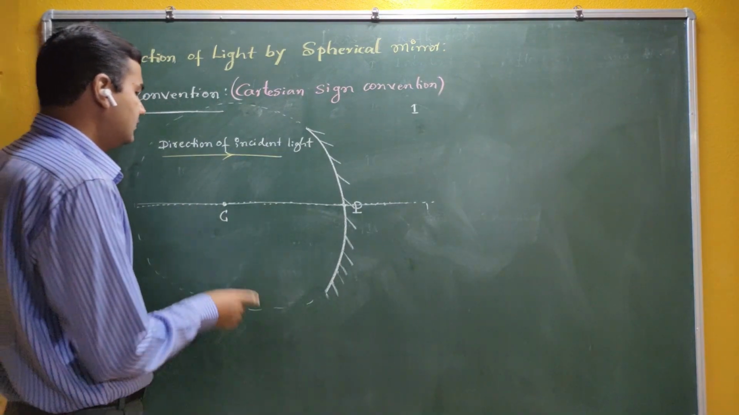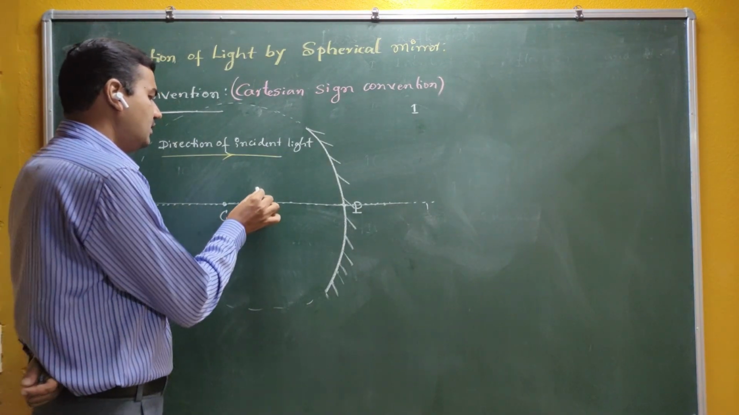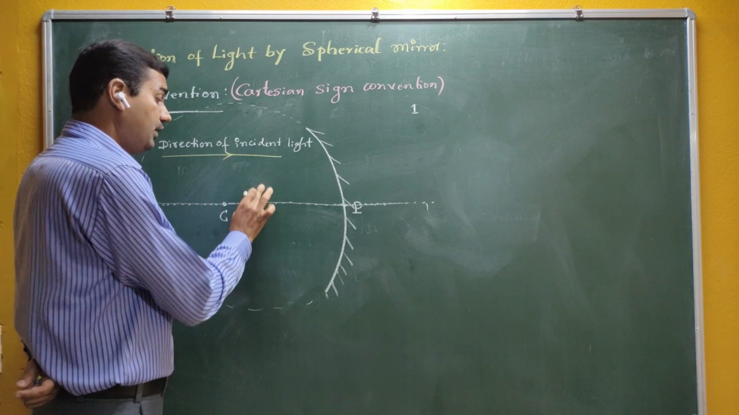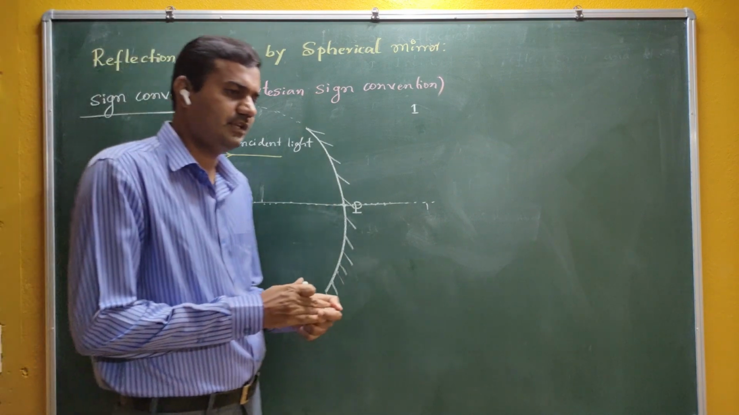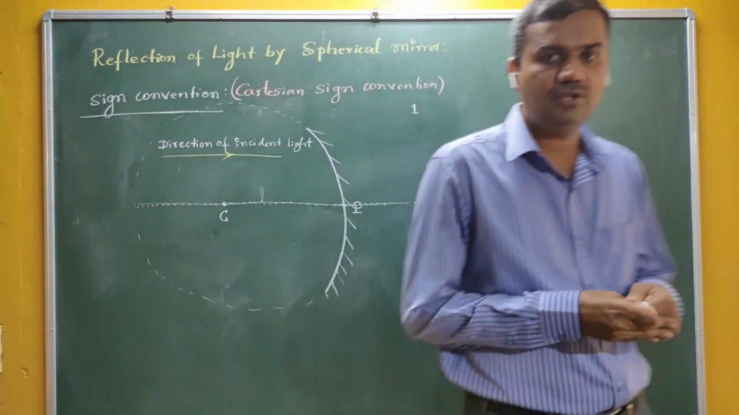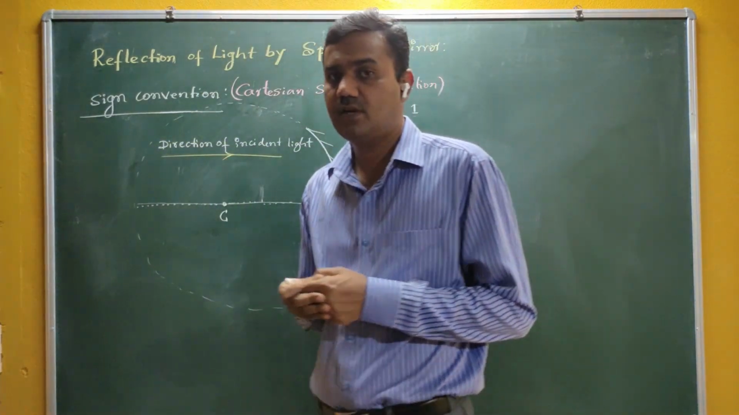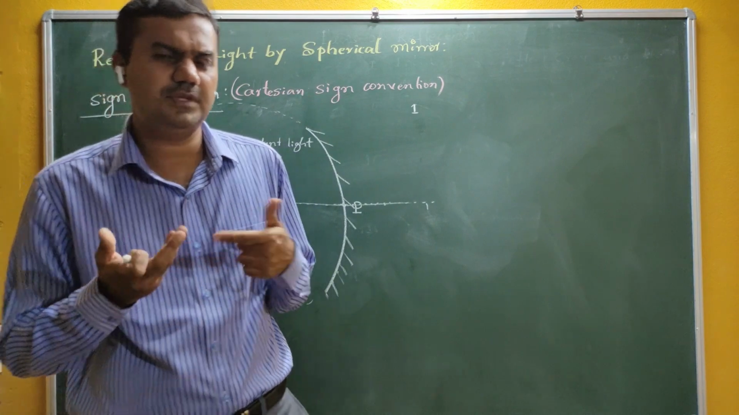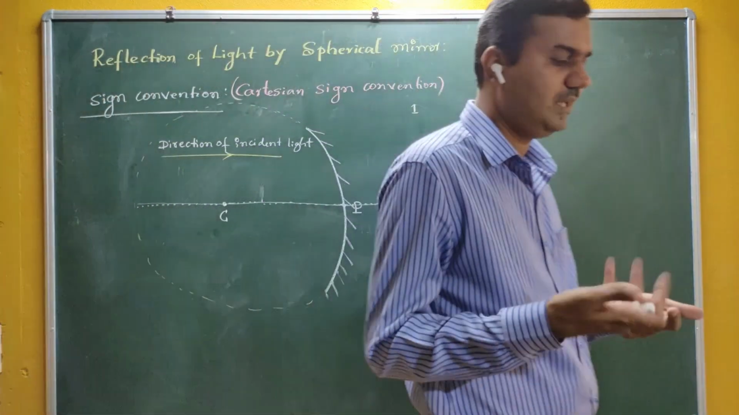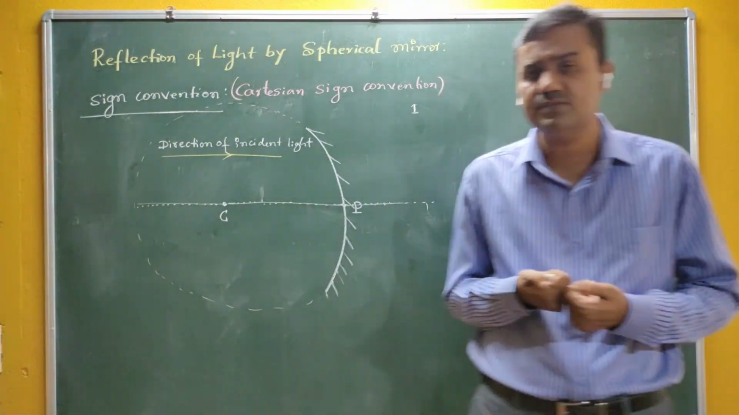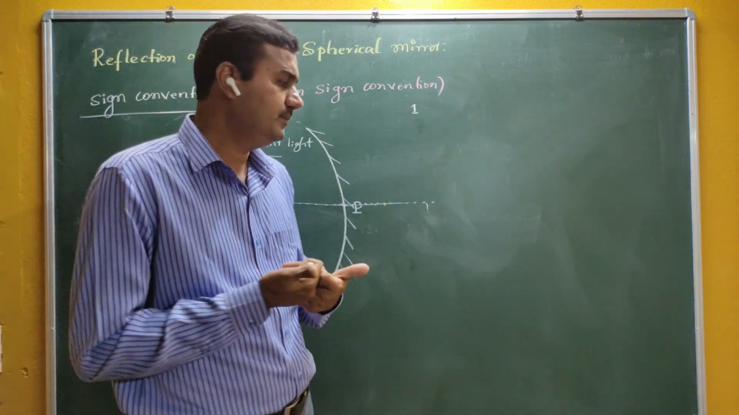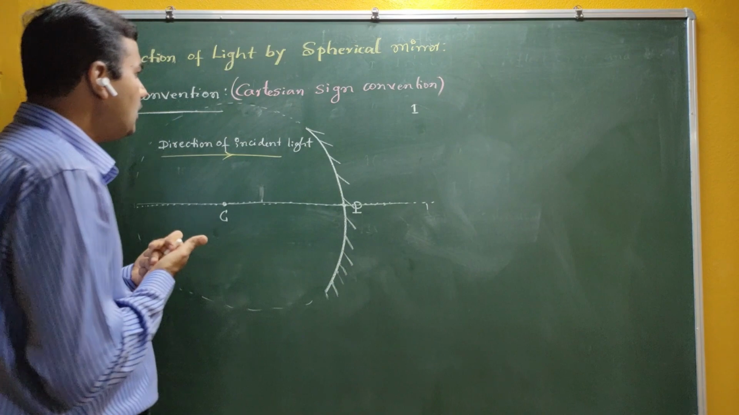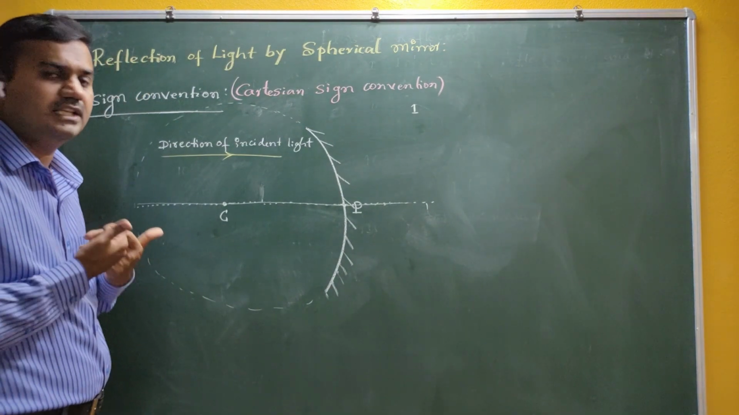Let me imagine that some object is there. To study reflection, we have to connect the physical quantities like focal length, radius of curvature, object distance and image distance. Those derivations we are going to discuss in the next lecture. In today's class we have to focus on the sign convention.